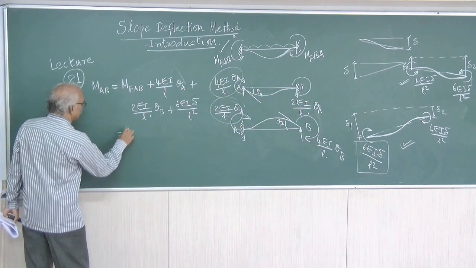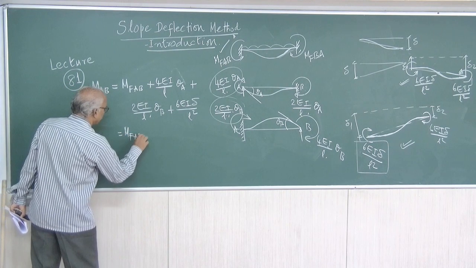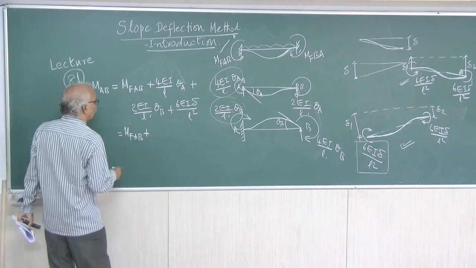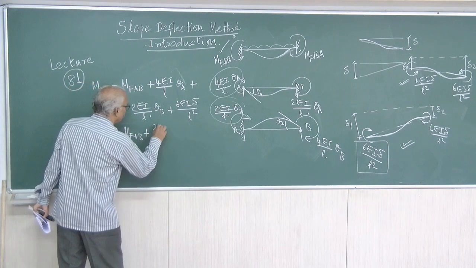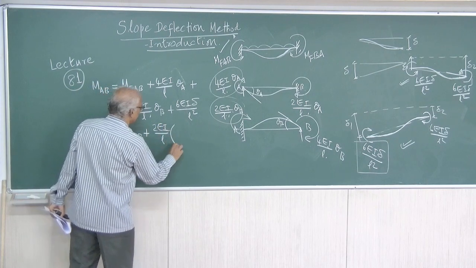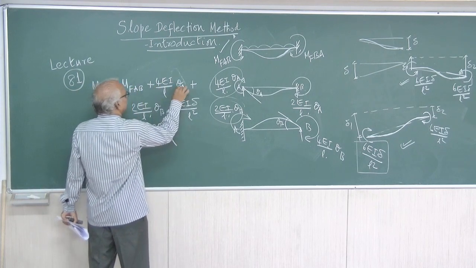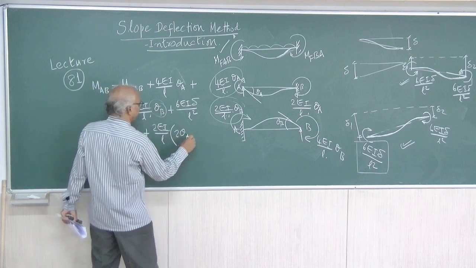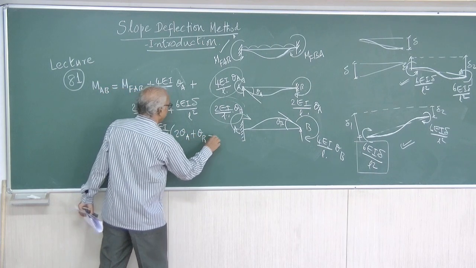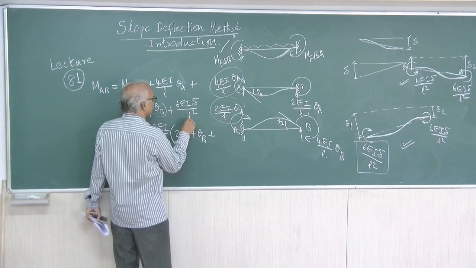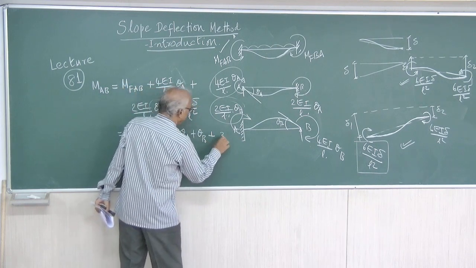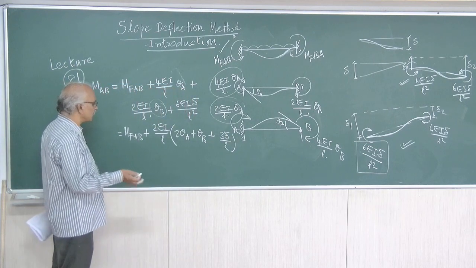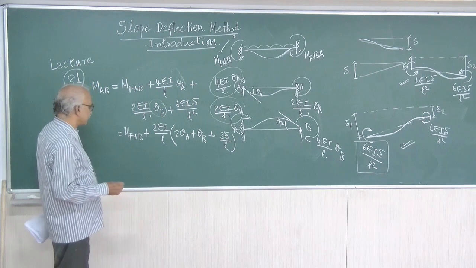So, this is equal to M of AB plus, what you can do is, you can take 2EI by L outside, into 2 theta A, plus theta B, plus 3 delta by L, because EI we have taken outside, 2 we have taken outside, so 3 delta by L. So, this is the equation.